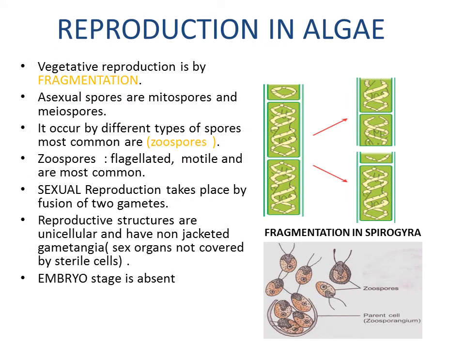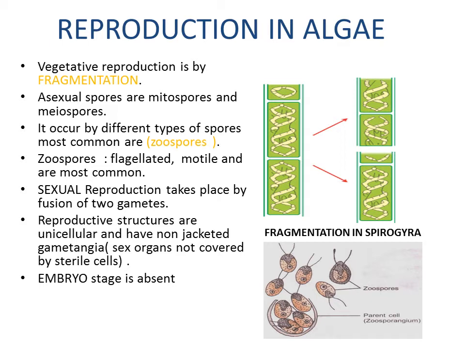Next is reproduction in algae. If we talk about reproduction, vegetative reproduction occurs by fragmentation. In this diagram, you can see the algae is separated into various parts, fragments are separated, and each fragment grows into a new organism, into a new plant. So this was the fragmentation.